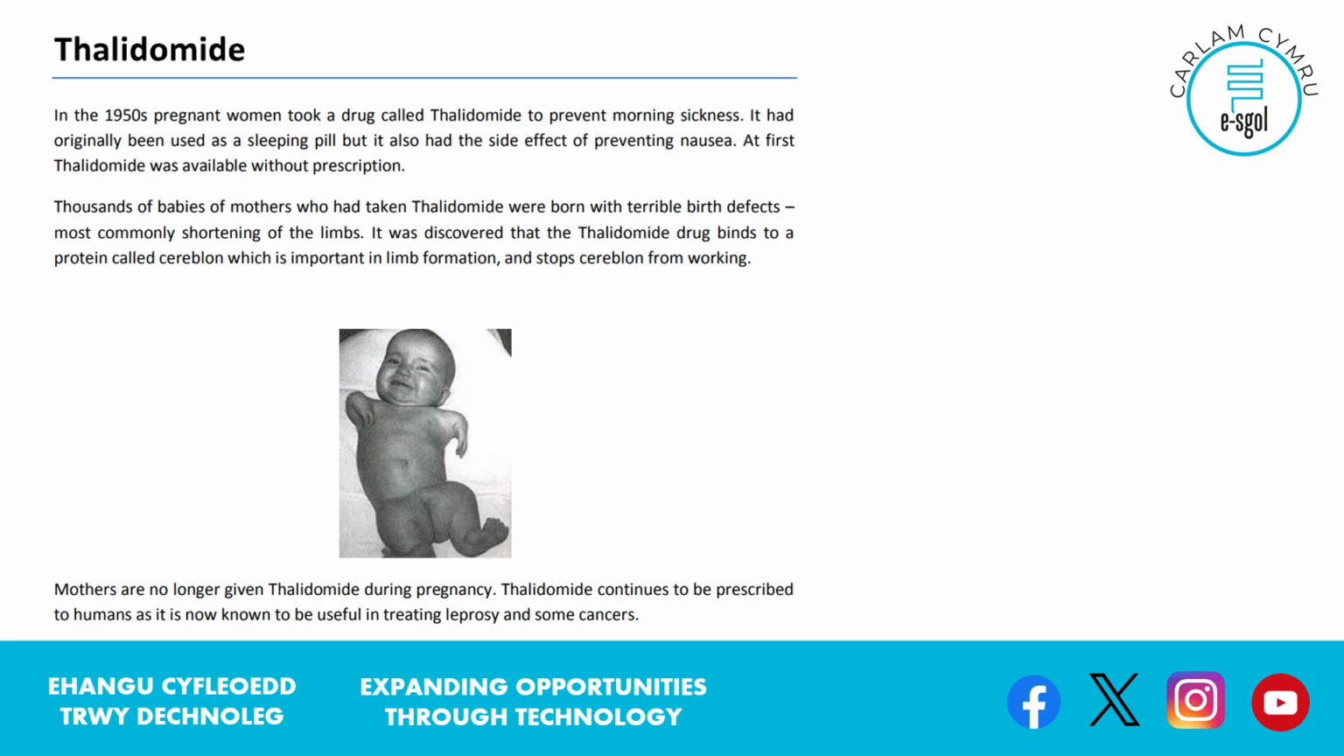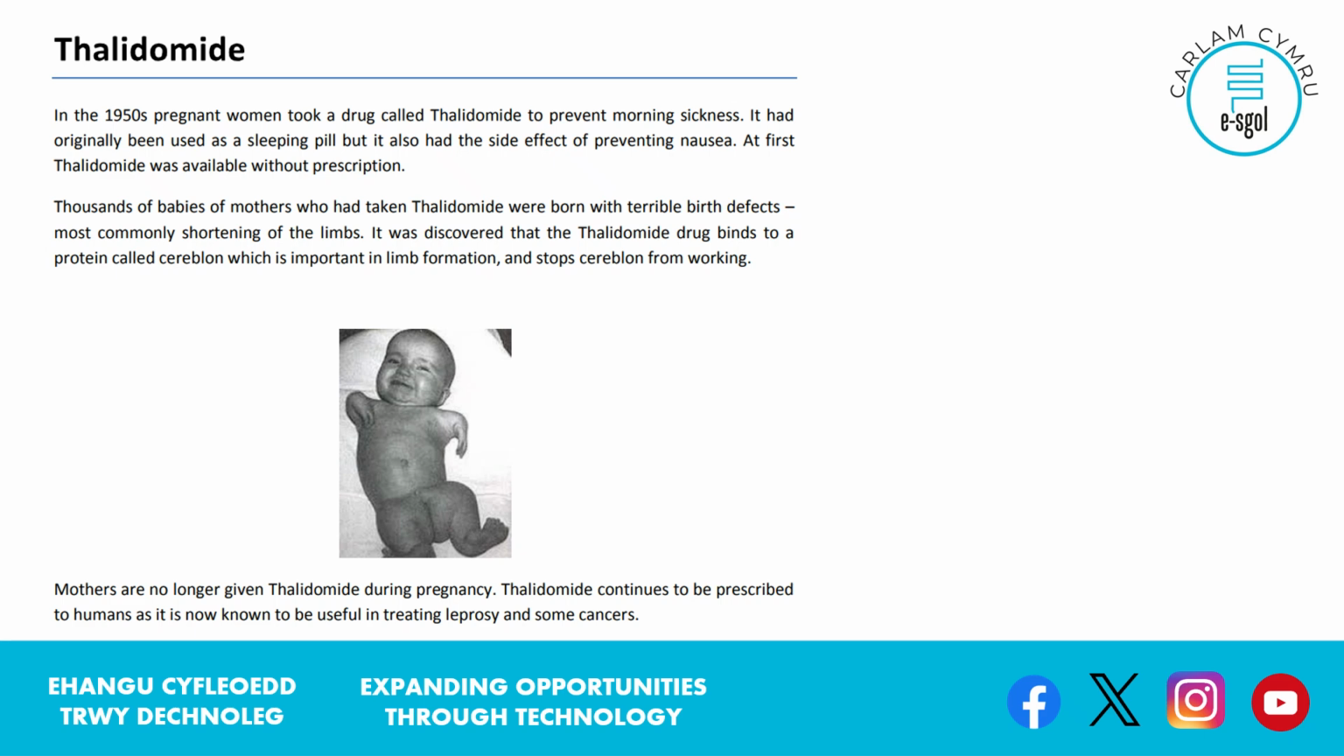In the 1950s, pregnant women took a drug called thalidomide to prevent morning sickness. Just visualize that taking place. It had originally been used as a sleeping pill, but it also had this side effect of preventing nausea, nausea being feeling sick. At first, thalidomide was available without prescription, so you didn't have to go to the doctors for them to assign you this drug. You could go and pick it up from a chemist.